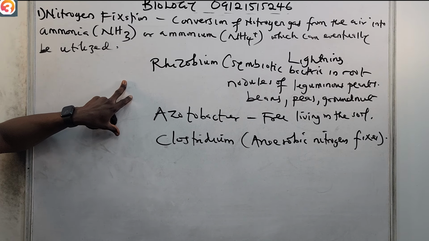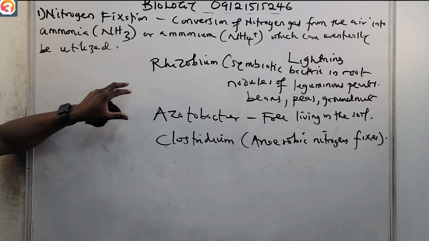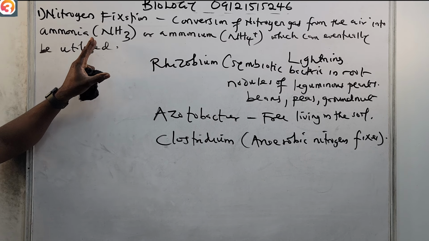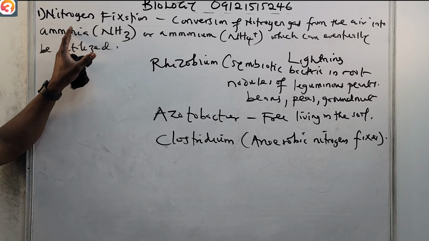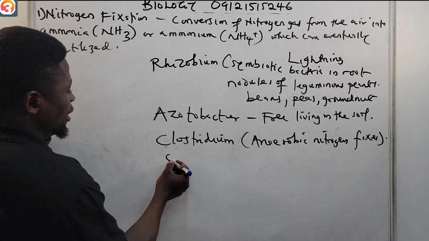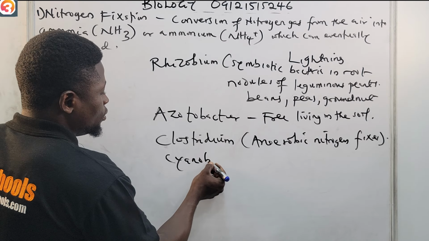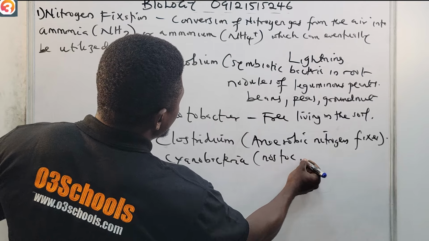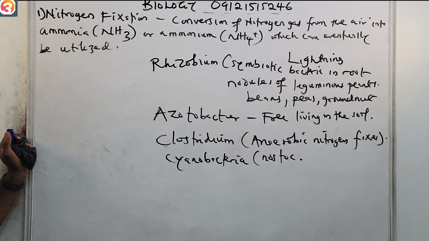We also have the cyanobacteria. It's another one. They are living factors that can convert nitrogen gas into ammonium compounds that can be utilized. Cyanobacteria like nostoc, also anabaena.